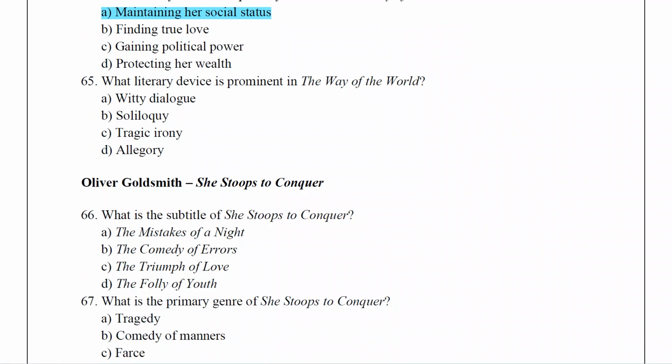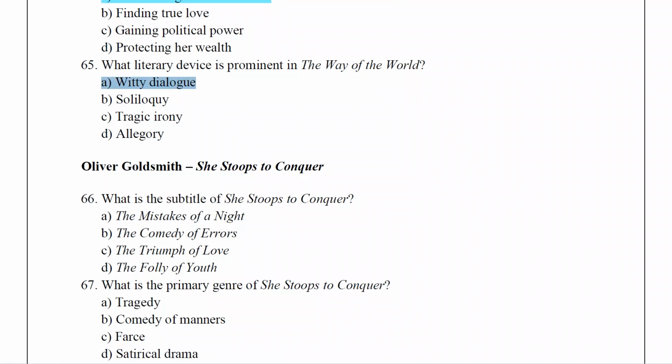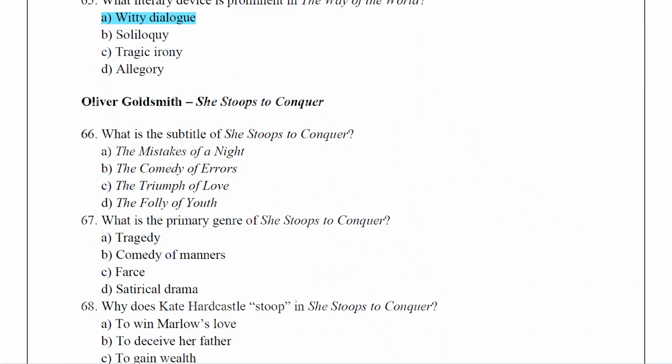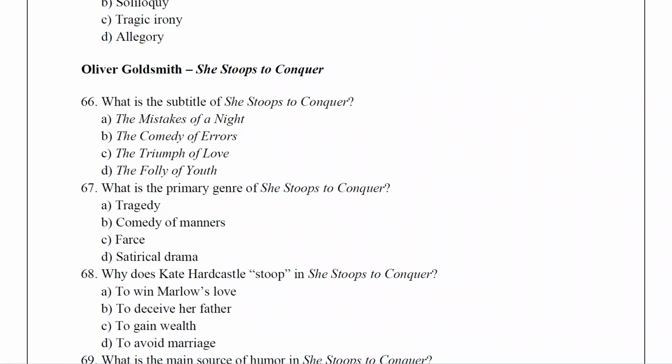What literary device is prominent in The Way of the World? The answer is witty dialogue. Next topic, Oliver Goldsmith, She Stoops to Conquer.